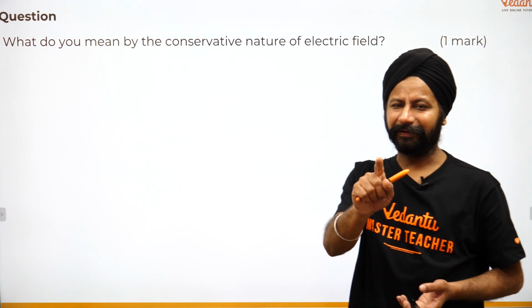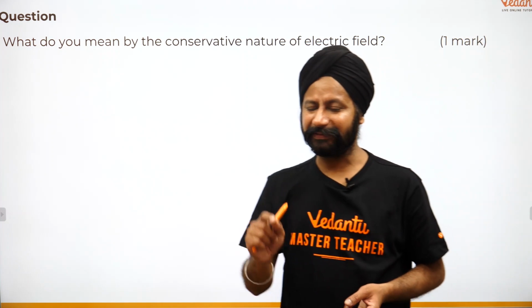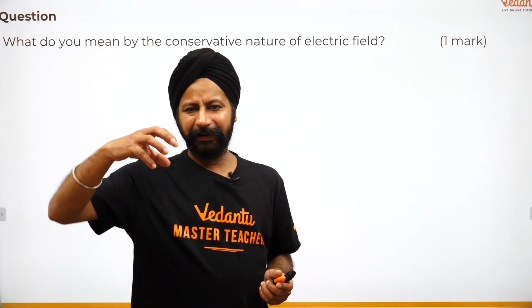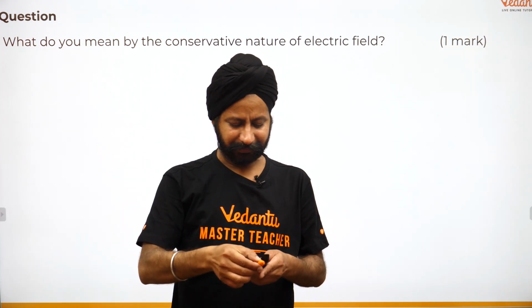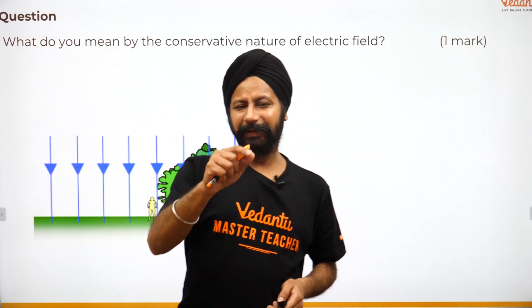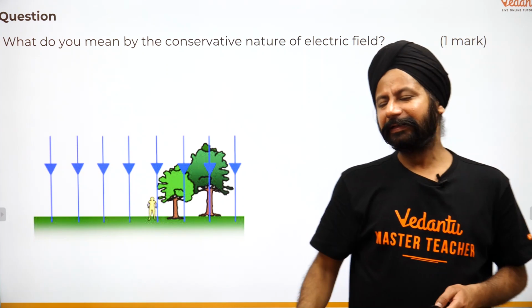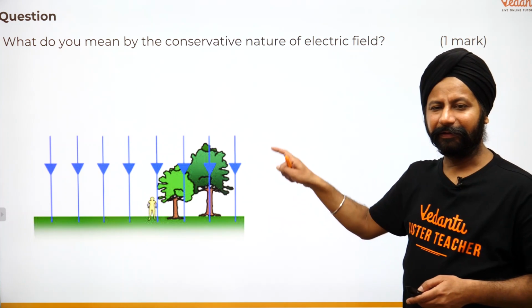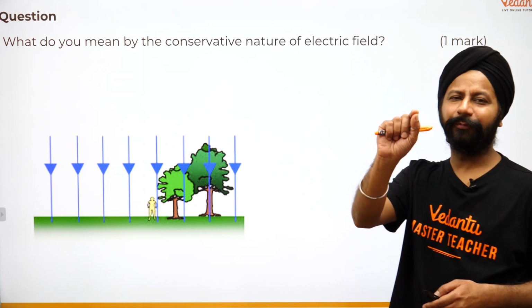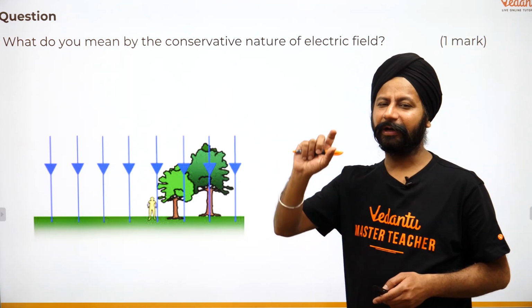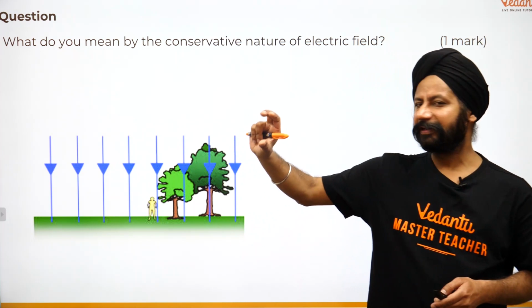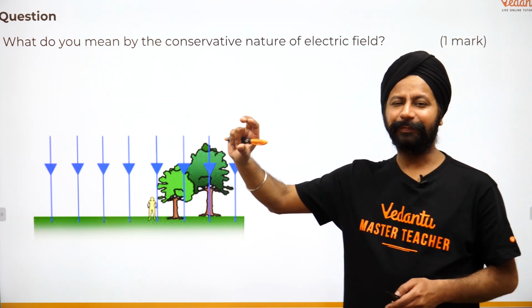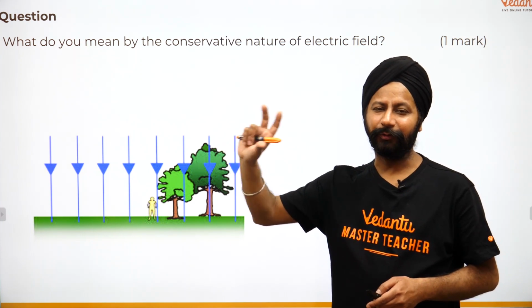Now electric field, conservative nature, उसका क्या मतलब है? See, remember yesterday I said field. What is field? Gravitational field. नीचे अगर जा रहे हो, देखो. So let's see that one more time. So what is gravitational field? Gravitational field is small g, 9.8 meters per second square, but you can visualize that as 9.8 newtons per kilogram. So if there is 1 kilogram here, it's experiencing a force of 9.8 newtons there, right?